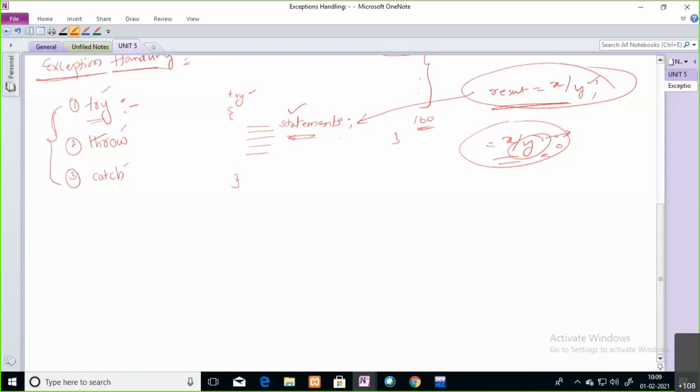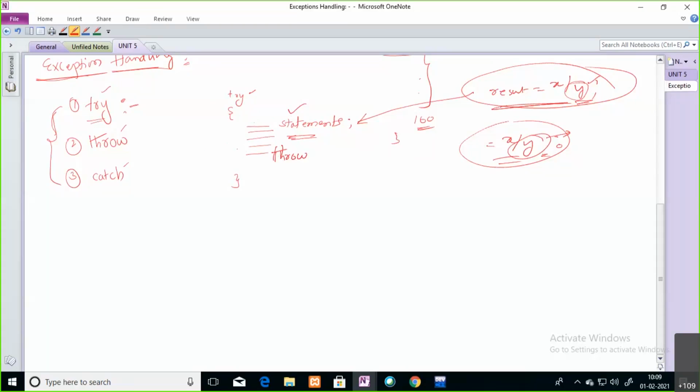If at runtime the user enters a y value of 0, the exception is going to be raised in the try block, and I will throw that particular exception. I'm simply throwing it by using the throw keyword, which is written in small letters.